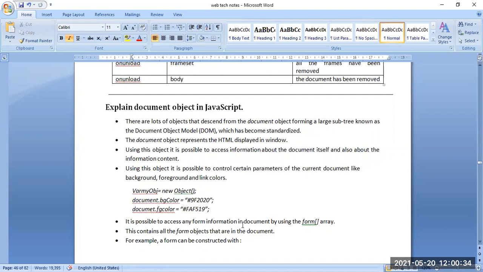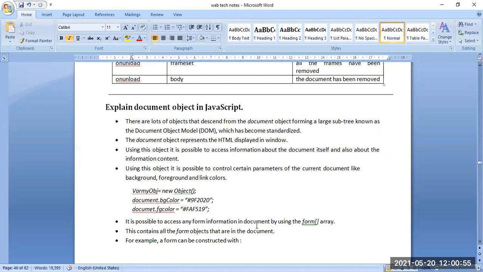And it is possible to access any information in the document by using the forms array. We can get the value of anything using this forms array, which contains all of the form objects in the document. For example, a form can be constructed.